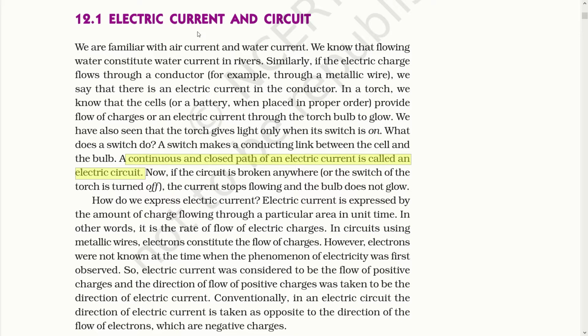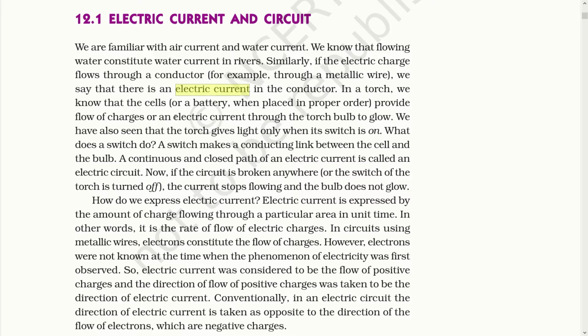Actually, current is the flow of something. For air current, it is a flow of air. For water current, it is a flow of water. The flow of water that you see is known as water current. In the same manner, the charge in any conductor flows from one point to another point, and that flow of charge is known as electric current.